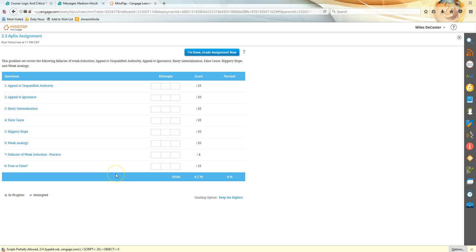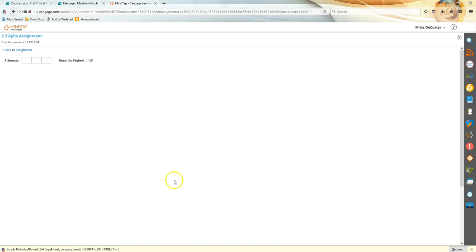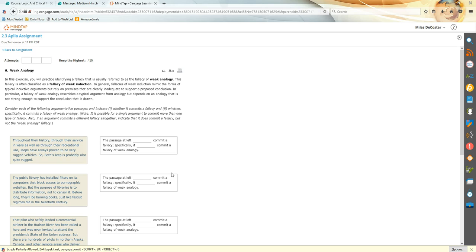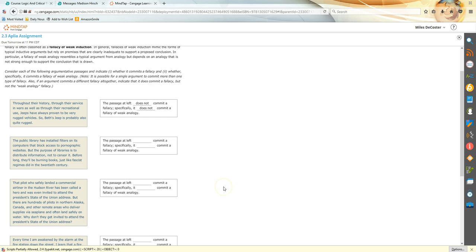And then lastly, we're going to get weak analogy. So throughout their history, through their service in wars as well as their recreational use, Jeeps have always proven to be very rugged vehicles. So the new Jeep is probably also quite rugged. That's a strong case that does not commit a fallacy. That's likely to be the case, because historically they've been this way. It's likely that they're still this way. That's fine reasoning.